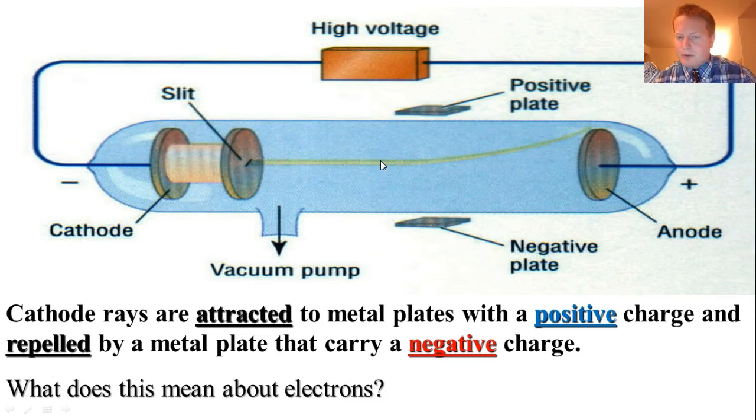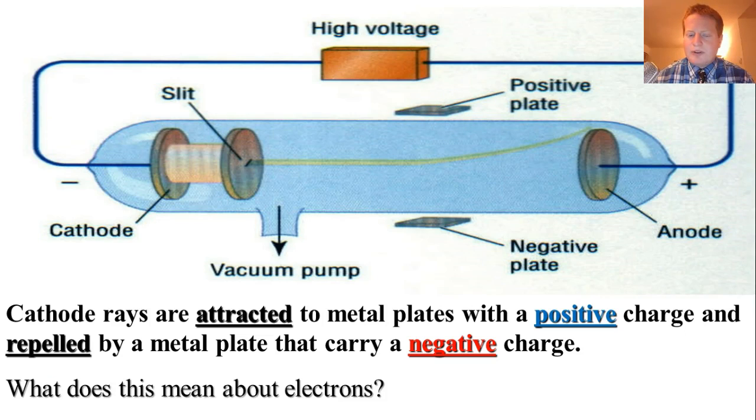Now, the most important part about what Thomson noticed was that as he was producing this ray, he put a couple of charged plates around the ray. And so if we look, here's a positively charged plate and here is a negatively charged plate. So this ray is being fired through this tube. It's going from the left all the way to the right. And when he puts the negative plate towards this tube, it's repelled by the negative plate. So this ray does not want anything to do with negatives. And when he puts the positive plate toward it, it's attracted to the positive plate.